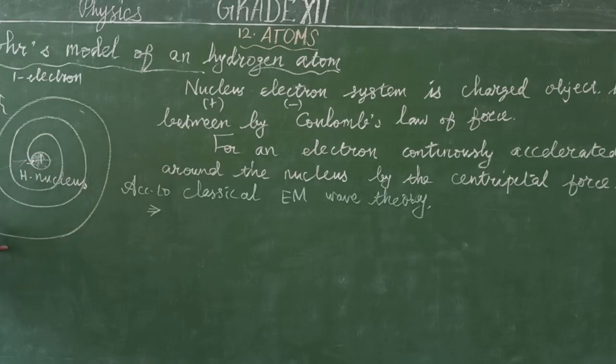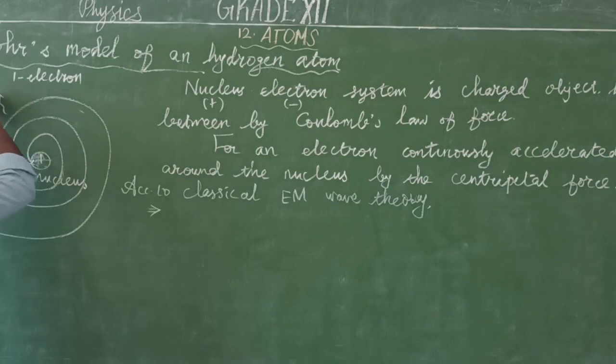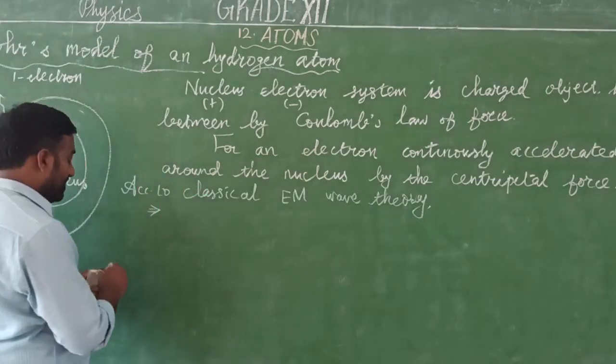So this is a statement by classical electromagnetic theory. Classical electromagnetic theory says that whenever an electron revolves around the nucleus, it emits radiations. When an electron emits radiations with some frequencies, the orbital size is gradually reduced, the path radius gradually reduces, and finally it falls into the nucleus. So it emits a continuous spectrum. So we'll write the statement from the electromagnetic theory.